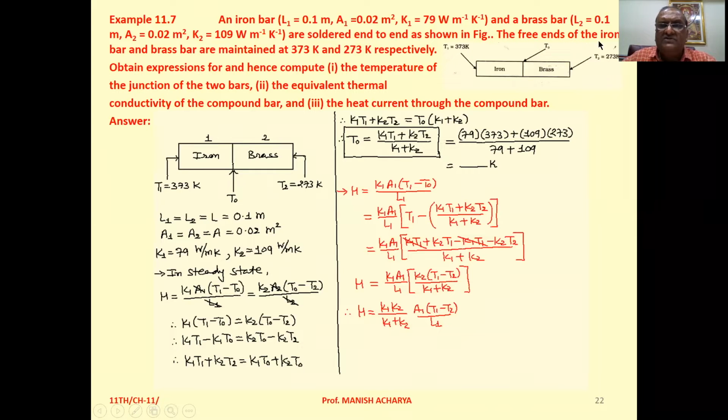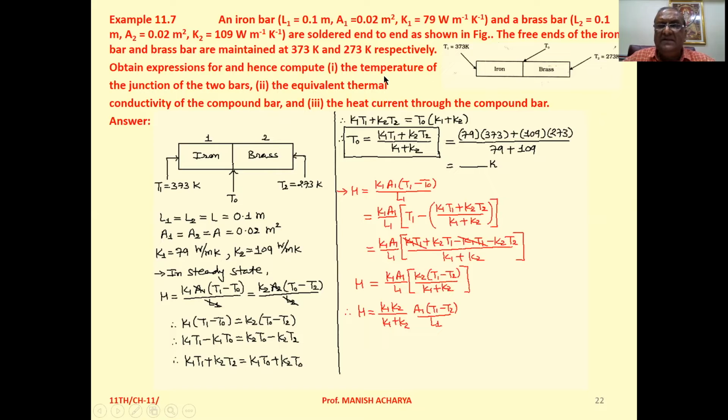The free ends of the iron bar and brass bar are maintained at 373 Kelvin and 273 Kelvin respectively. 1. Obtain expression for and hence compute the temperature of the junction of the two bars. 2. The equivalent thermal conductivity of the compound bar. And 3. The heat current through the compound bar.